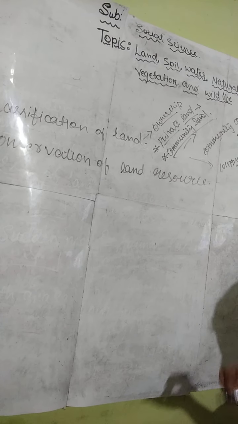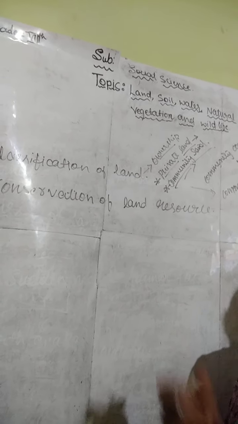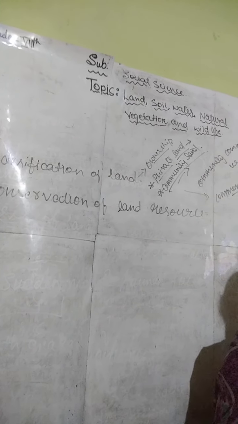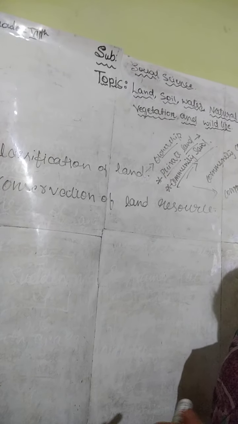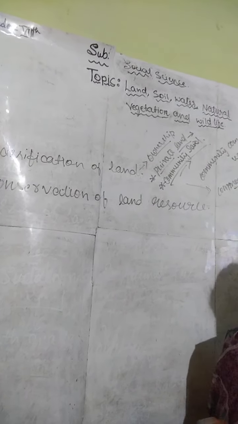As we know, our needs are growing day by day, so our demand is also growing. But the problem here is that land is limited and the quality of land differs from one place to another.